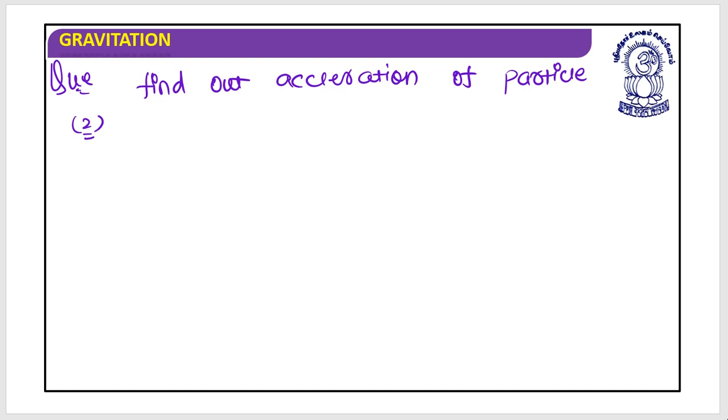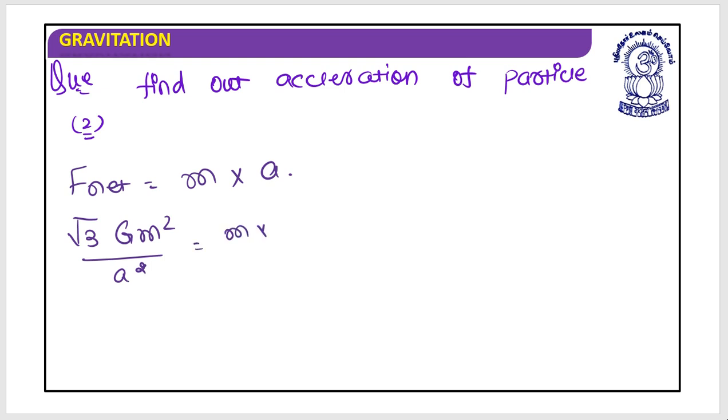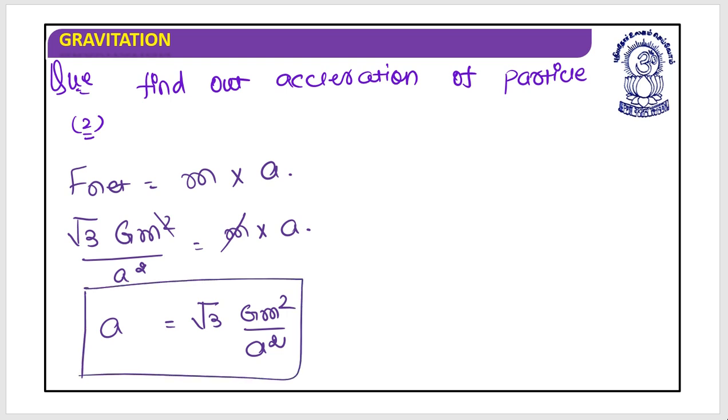You need to find out the acceleration of the particle. How will you do this? So what I can write is that simply I have to find out all the forces acting on this. F net is equal to m into a. So the F net was root 3 g m square by a square, that is equal to mass into acceleration. So this mass has gone, and the acceleration would be root 3 g m square by a square. This is the acceleration of this particle. I hope this is clear.